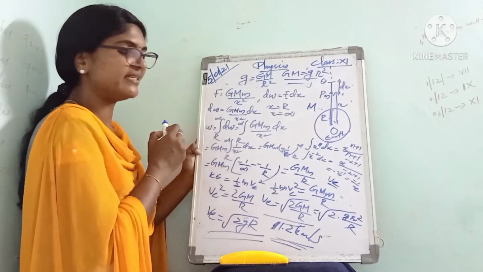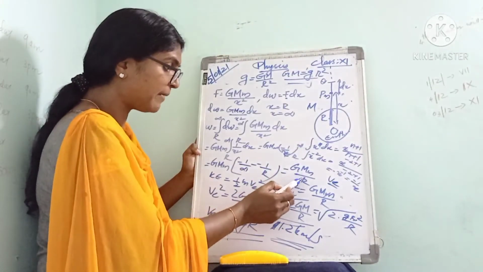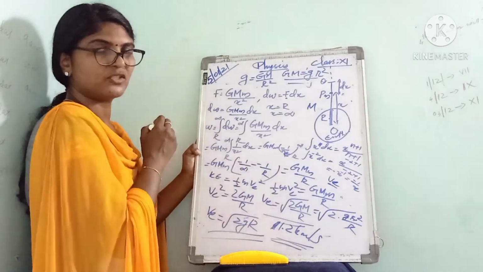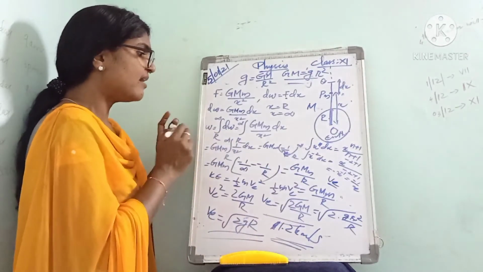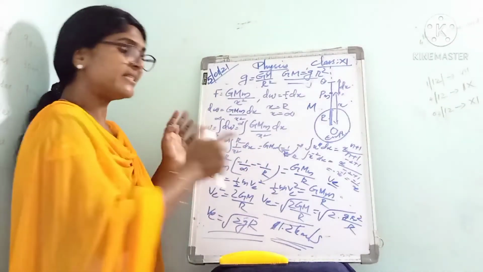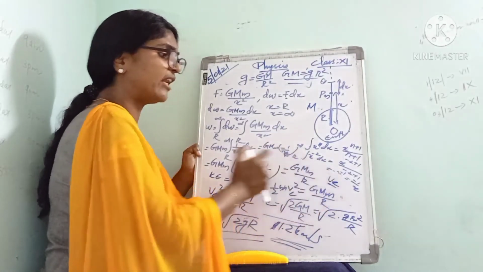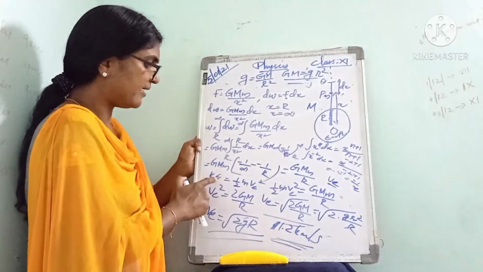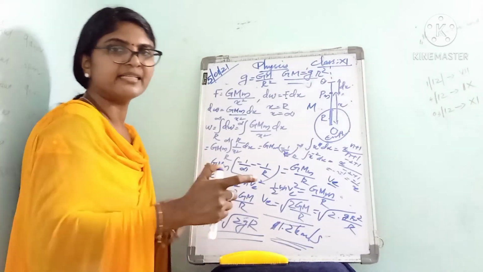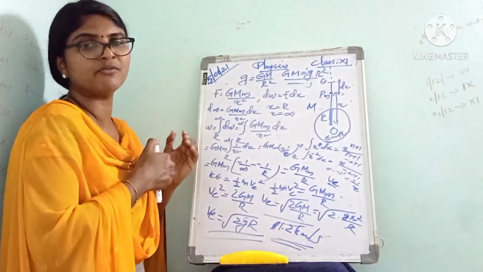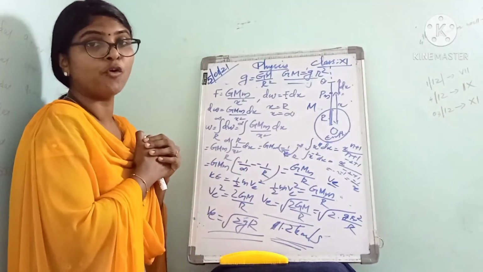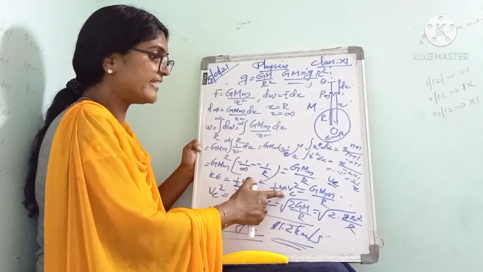Then 1 by infinity is actually 0. So here minus into minus is plus, so 1 by r. So we got GMm by r, that is the work done to overcome the earth's gravitational force, isn't it? Next we assume that v is the escape velocity, then the kinetic energy is equal to half mv square. Then the body can escape from the gravitational pull of earth only when the kinetic energy is equal to the work done to overcome the gravity. So we can equate the kinetic energy with the work done.